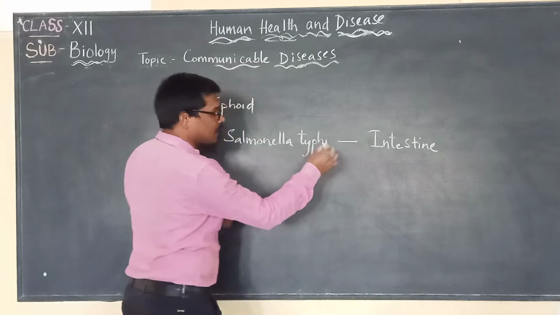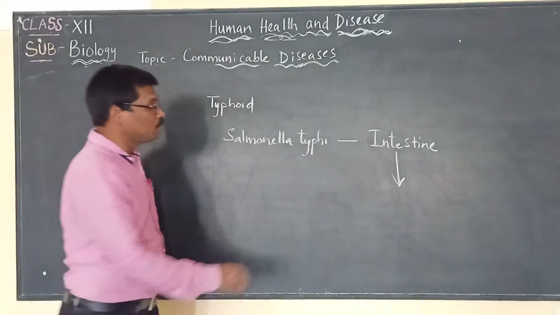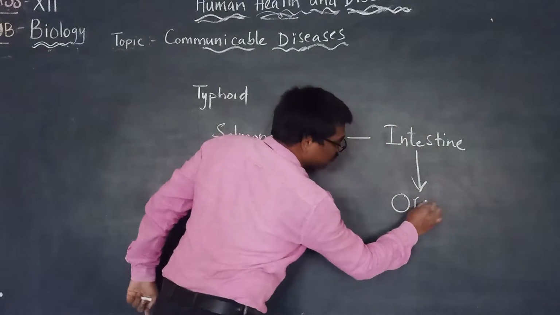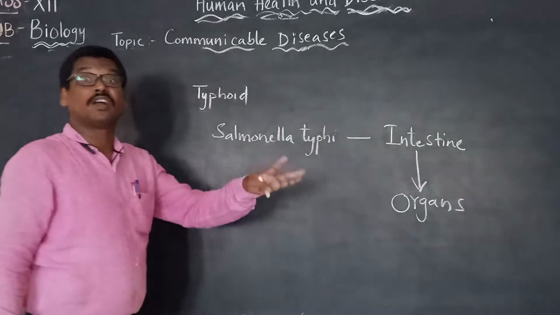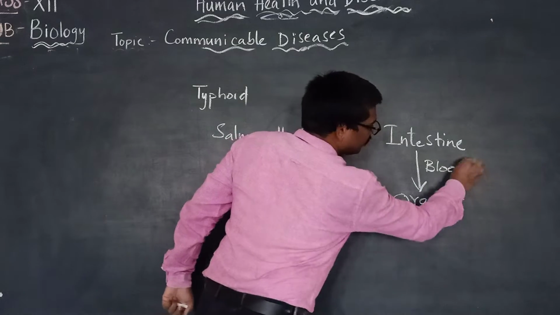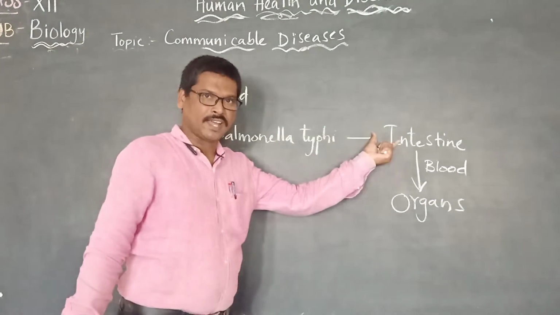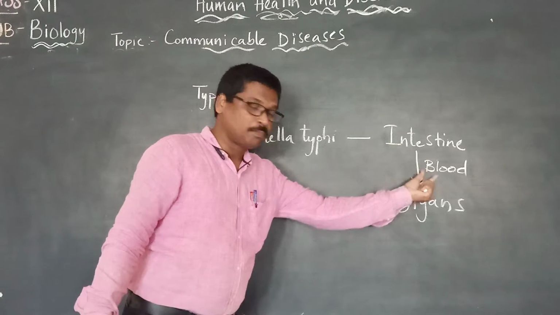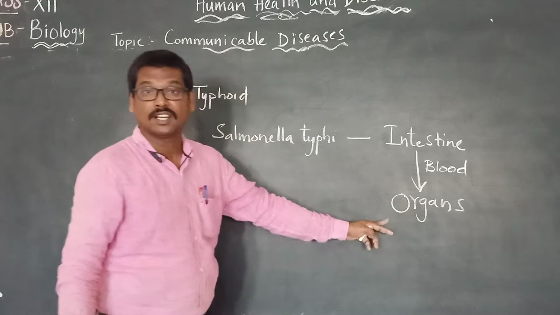This Salmonella typhi from the intestine can also enter into some other organs of the body through the blood, and may travel through the blood to other organs.